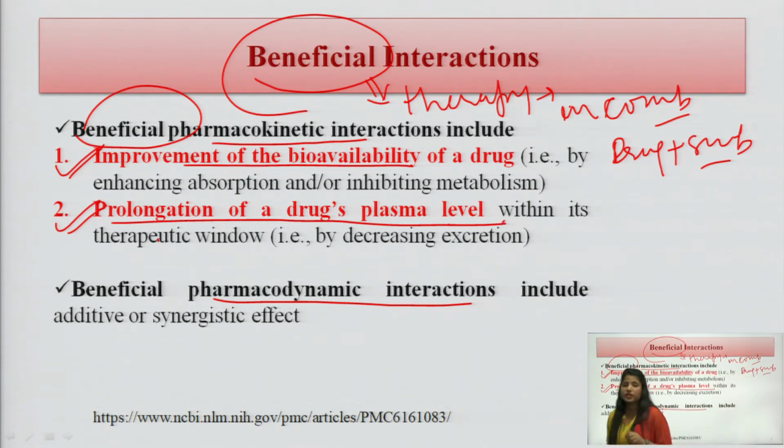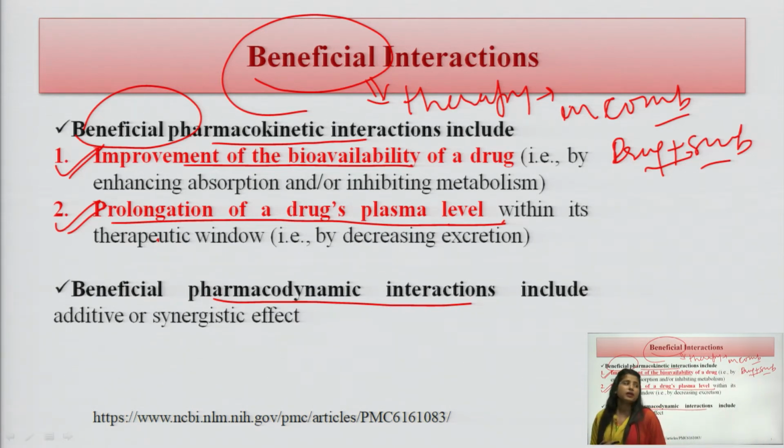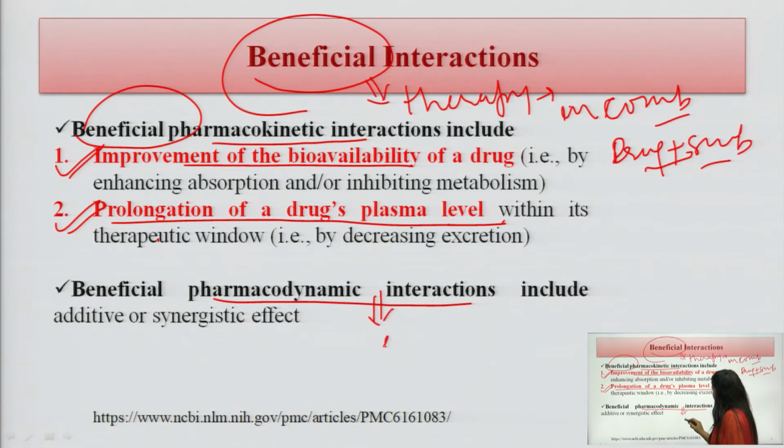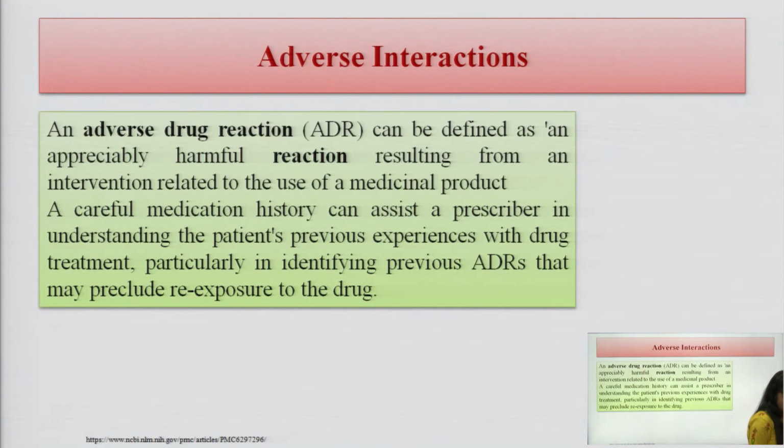If the patient is suffering from an absorption problem and the interaction is giving more of the drug available in the plasma, what happens? At the time, the drug is present in the plasma and it is giving a good effect. So these types of interactions we can use for the treatment part. Similarly, beneficial pharmacokinetic interactions are there, in which the drug is affecting as additive and synergistic effect, meaning two drugs are interacting and they are giving a higher effect. So they are called additive and synergistic effects.